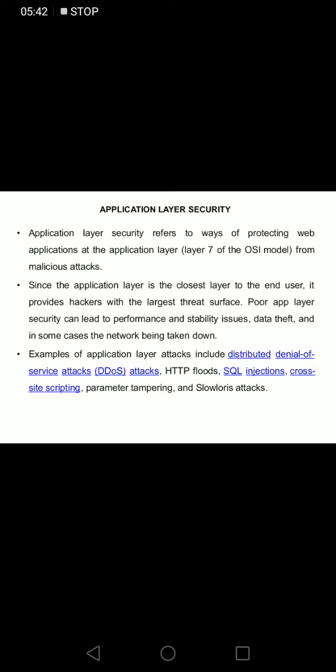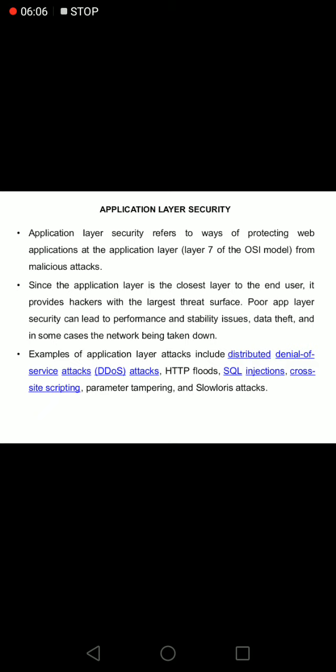The distributed nature of applications on the internet has given rise to several standardized solutions designed to replace these ad hoc vendor-specific security mechanisms. Because the application layer is the closest layer to the end user, it provides hackers with the largest threat surface.